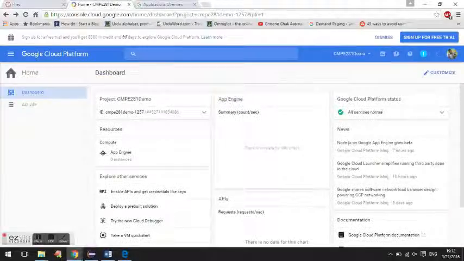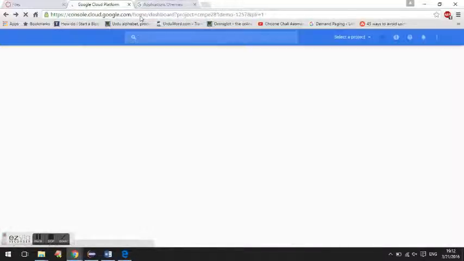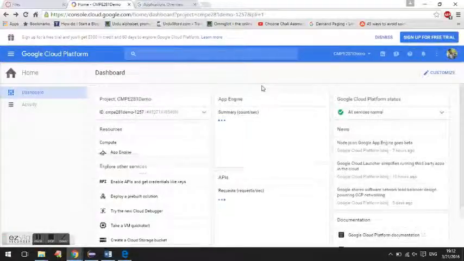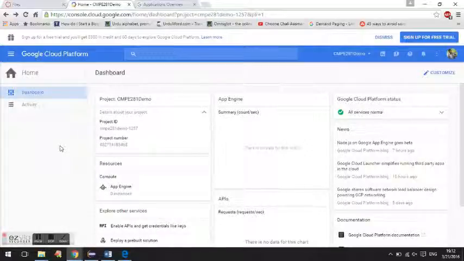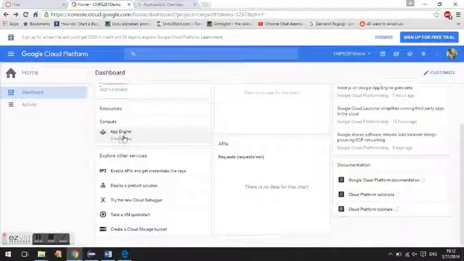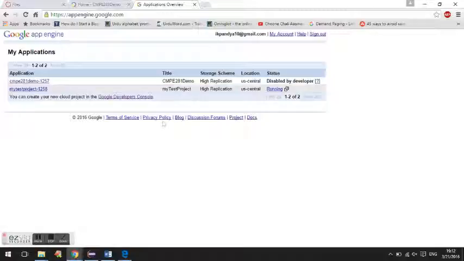And once again, we'll show the main dashboard. This is the main project, and we have IDs for the projects. So this is in running state, and we can see the application here. This has been deployed successfully. Thank you.